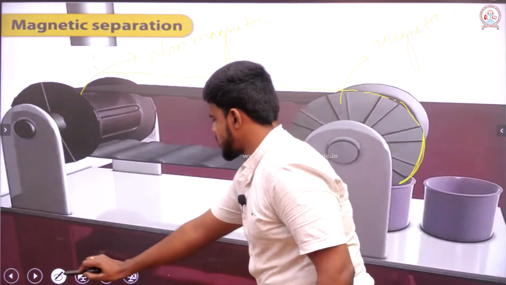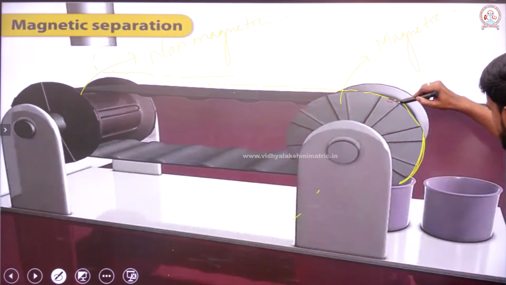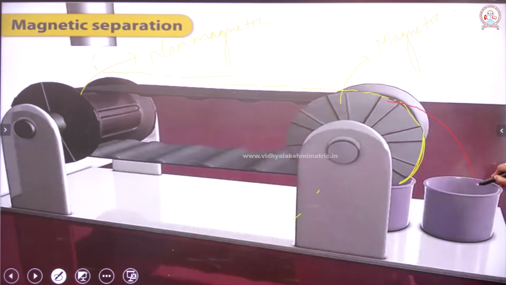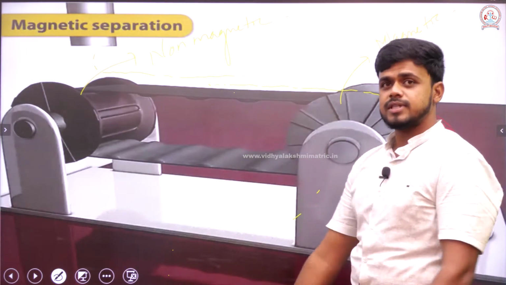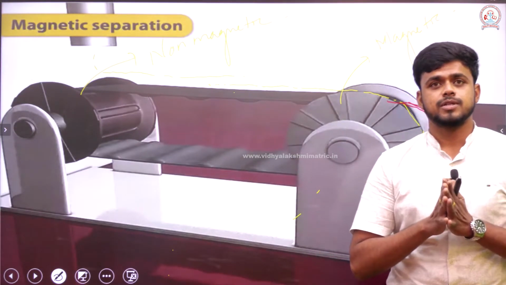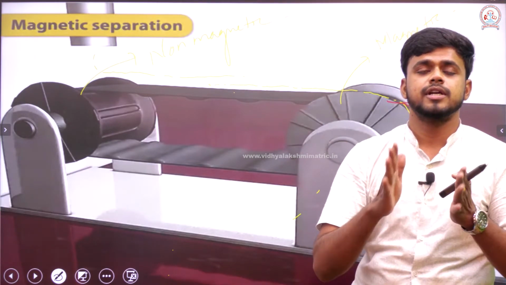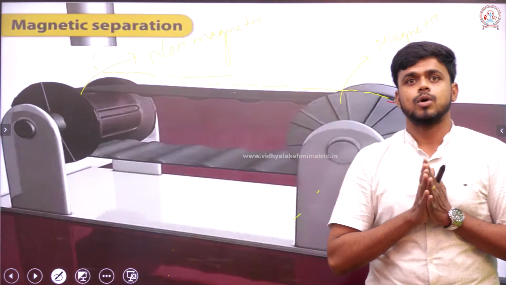The one which is non-magnetic will go separately and fall far away from the magnetic roller. So, this is what is happening here. Thus, you have witnessed in 3 dimensions how magnetic separation is taking place, through which I am able to concentrate the ore.